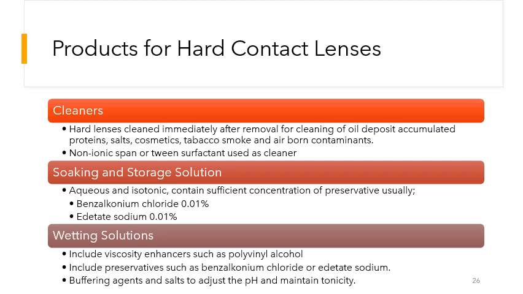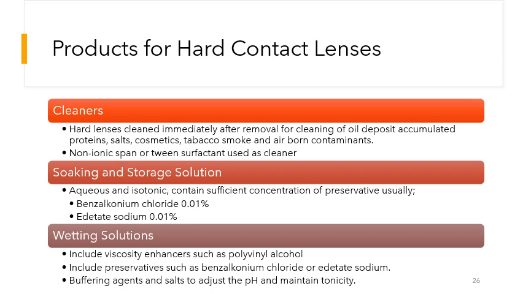Finally, we have the wetting solutions. The wetting solutions are basically used to give a cushioning effect, so that when the contact lens is placed onto the cornea, it should not be in direct contact with the cornea. The wetting solution provides a cushioning effect, and because of that, irritation on the cornea will be reduced.